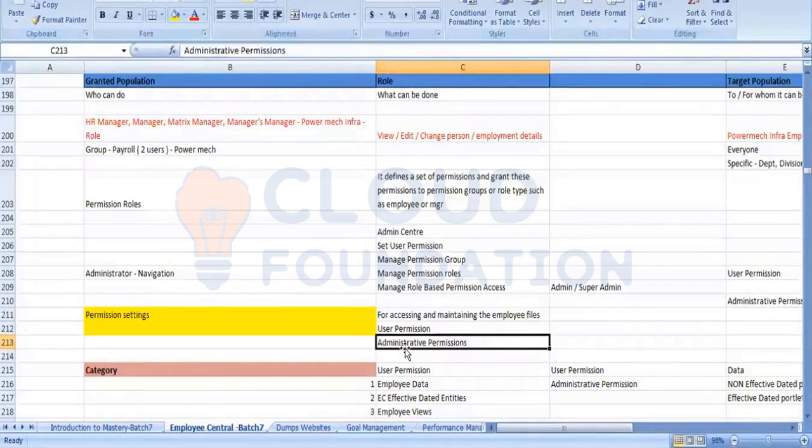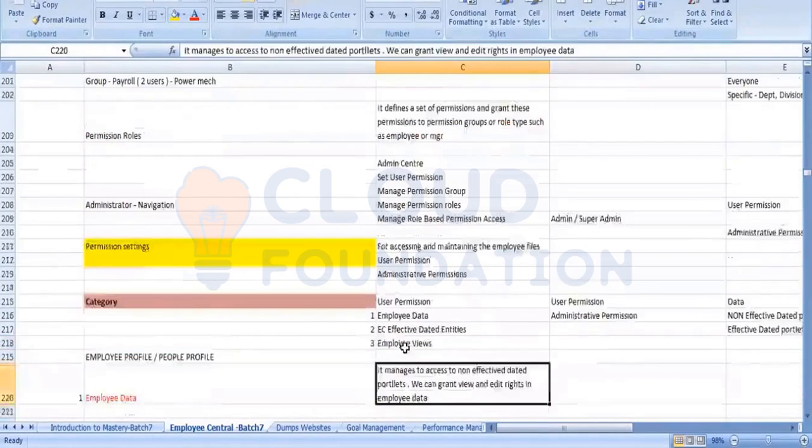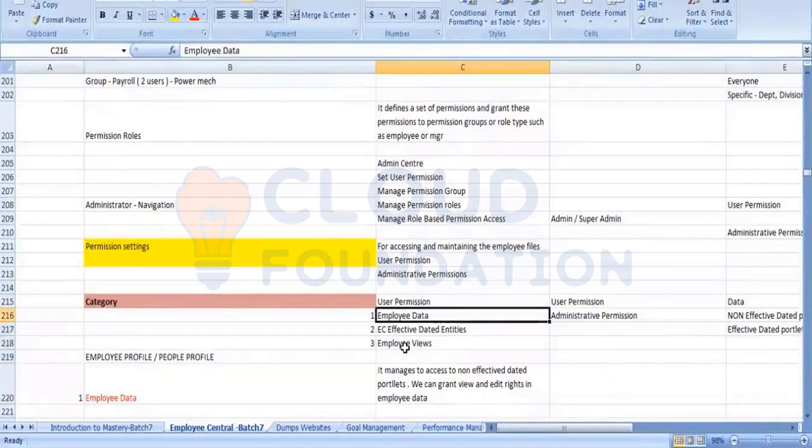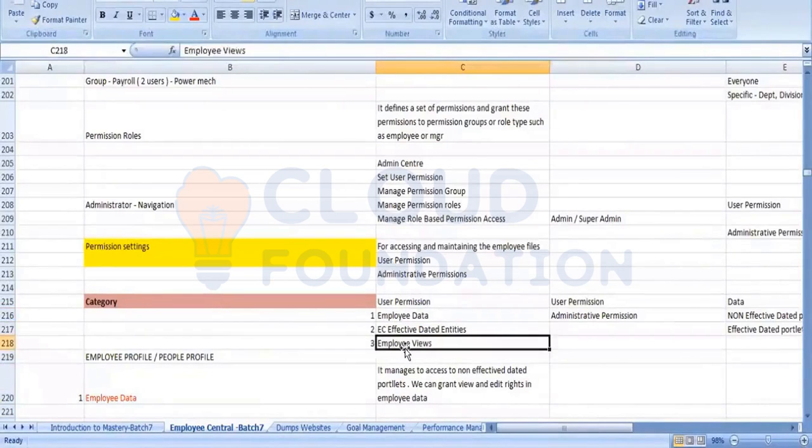Most commonly used categories are those used for the employee related data. Those categories are divided into three parts. What are the three employee data? Employee central effective data, and you have an employee view.